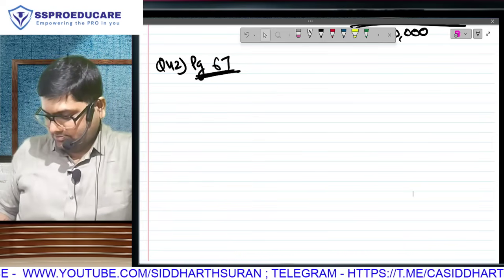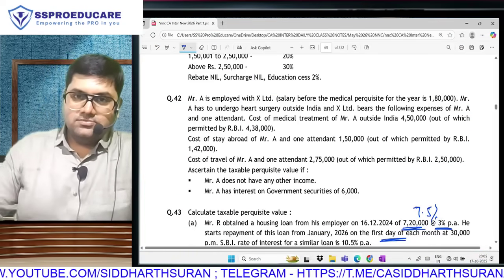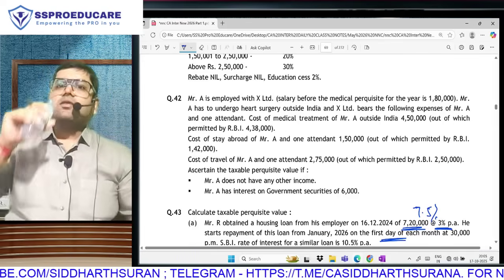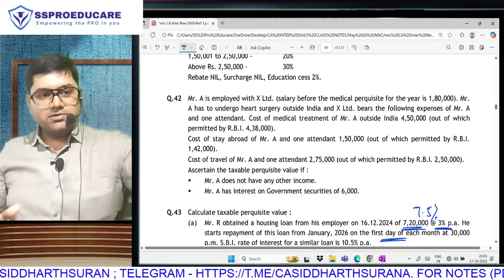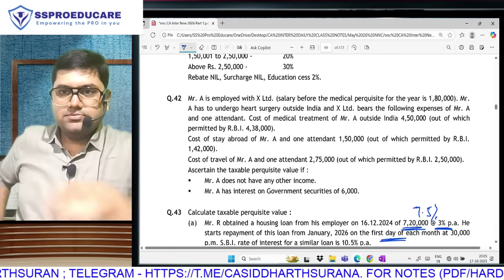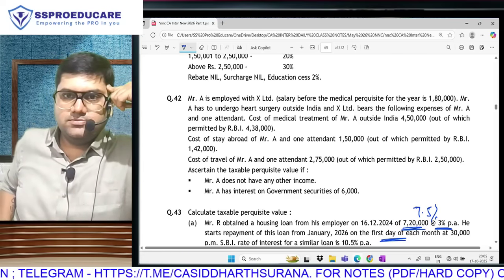Mr. A is employed with X Limited. Salary before the medical perquisite for the year is 1,80,000. Mr. A has to undergo heart surgery outside India, and X Limited bears the following expenses of Mr. A and one attendant. Cost of medical treatment of Mr. A outside India 4,50,000, out of which permitted by RBI 4,38,000.